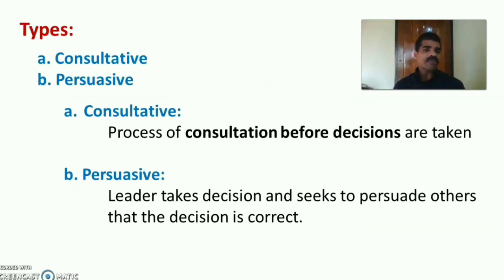There are two types of democratic leadership style: one is consultative and the other is persuasive. Let us see what consultative is. Consultative is the process of consultation before decisions are taken. The leader consults the subordinates before the decision is taken. That is the consultative democratic leadership style.